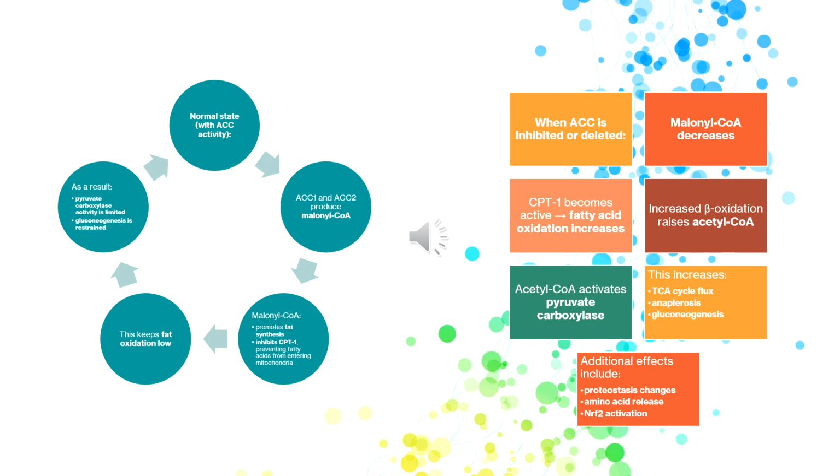While these drugs may reduce hepatic lipid accumulation, this study suggests they could also increase gluconeogenesis and alter amino acid metabolism. In summary, malonyl-CoA acts as a metabolic brake in the liver, coordinating lipid metabolism, mitochondrial activity, and glucose production. Removing this brake leads to increased fatty acid oxidation, enhanced TCA cycle flux, and elevated gluconeogenesis.